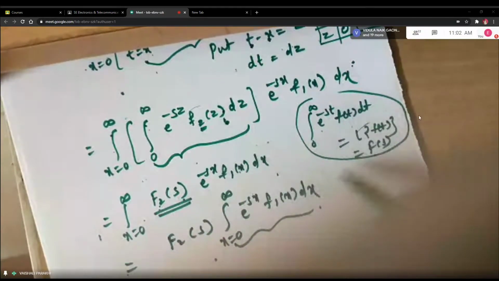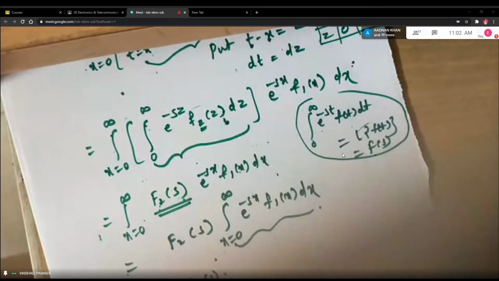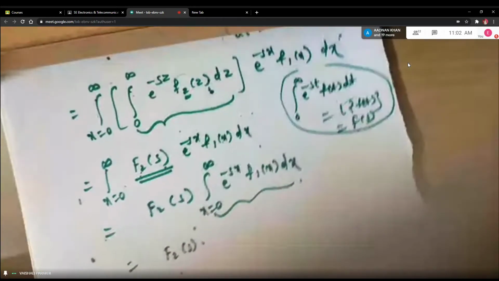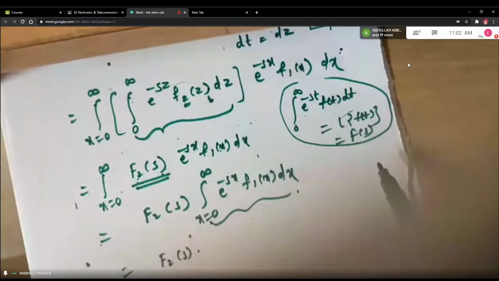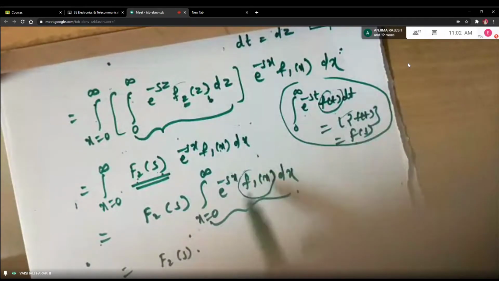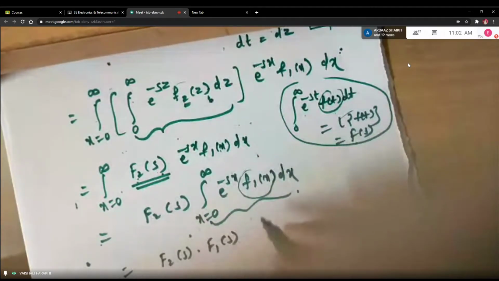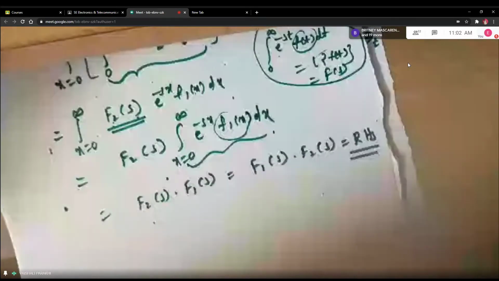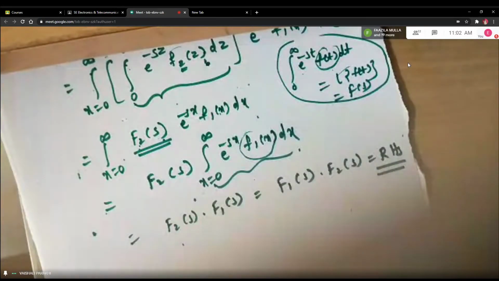Direct comparison with the formula. In place of f of t, what do you have? You have f1 of t. All other things are the same. Yes, so it will be capital F1 of s. Very good. And by the commutative law, multiplication is commutative, you can interchange the terms, and this is your required right hand side. And here completes the proof, students.